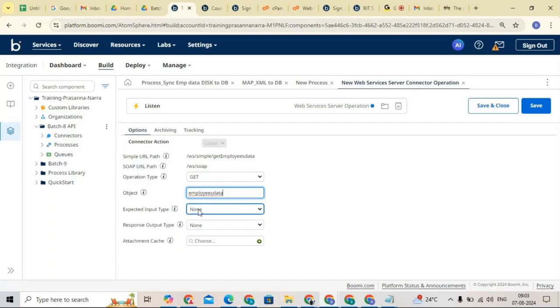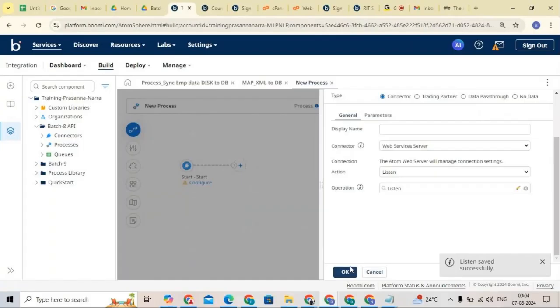Then the expected input. If you are giving an expected input, you can give a single data, a single XML object or multiple XML objects, depending on that. Basically the get operation will not take any expected input. If you want to give the expected output, you can give a response. Now this is my resource URL: simple get employees data. Let me copy this, save and close.